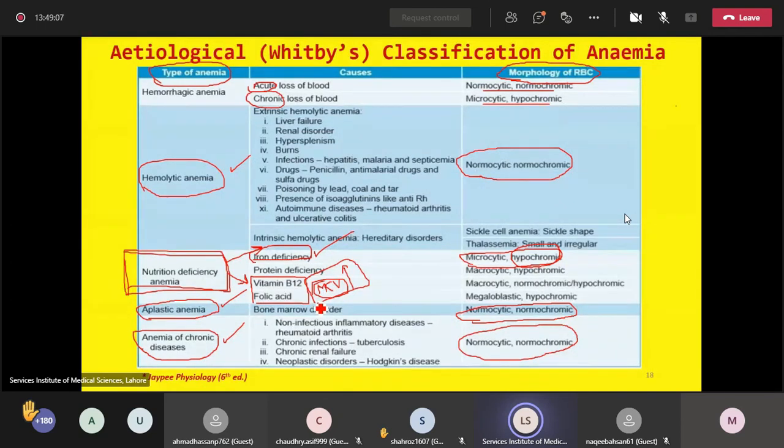Now what about MCHC? MCHC can either be within the normal range or sometimes less than normal value can be there. I repeat, megaloblastic anemia may sometimes show normal MCHC or sometimes the MCHC is less than normal. So the chromicity can be of dual nature. A normochromic picture can be there, a hypochromic picture can also be there. But one thing is for sure that the MCV is always on the higher side in megaloblastic anemias.